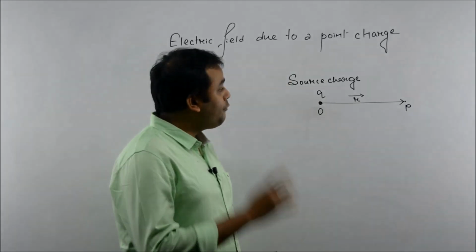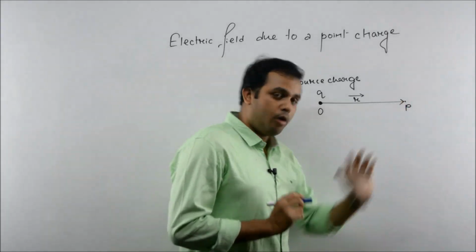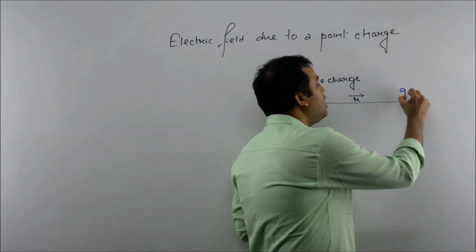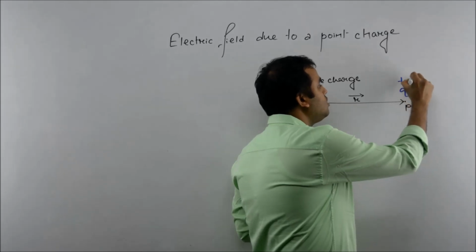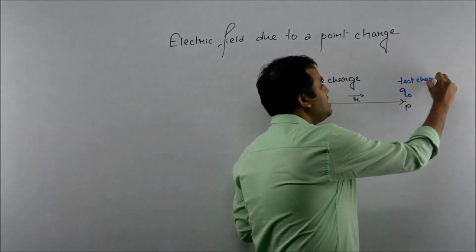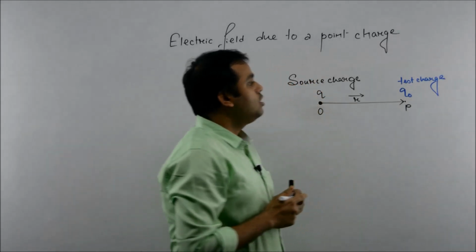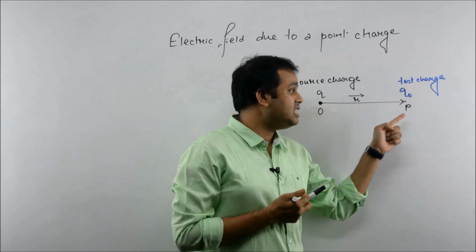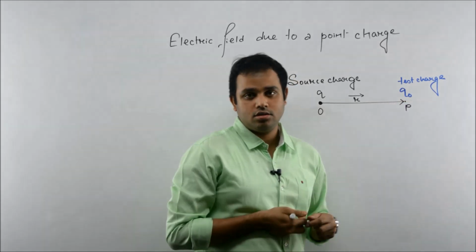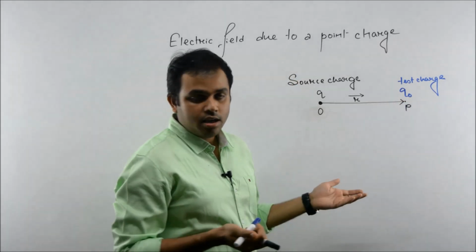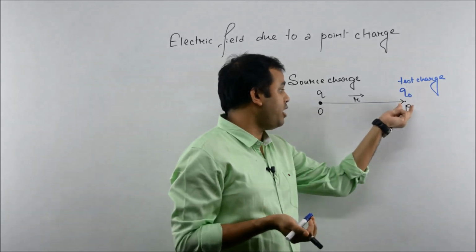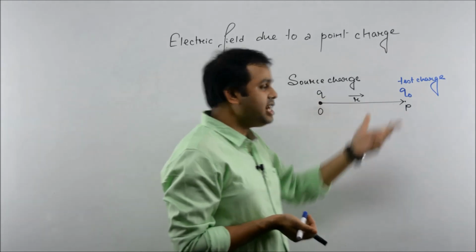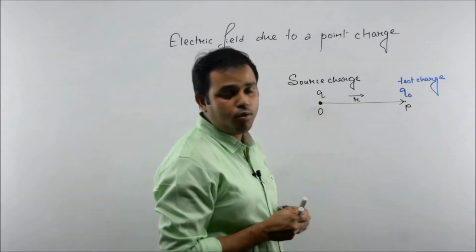So to find electric field at this point due to this charge, we will place a test charge Q naught, which is again considered as a positive charge. To find the electric field at point P, what have you placed at that point? A test charge Q naught. So obviously, because electric field exists at point P due to this charge, Q naught will experience some electrostatic force.